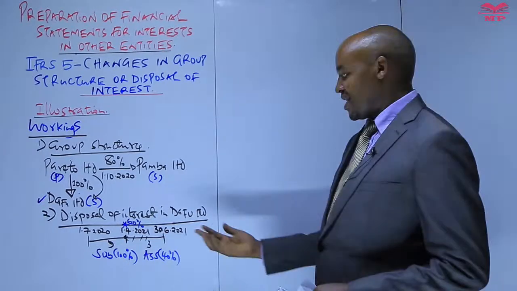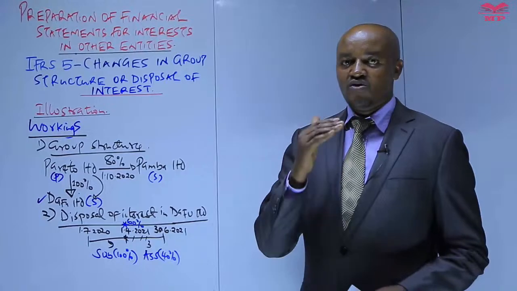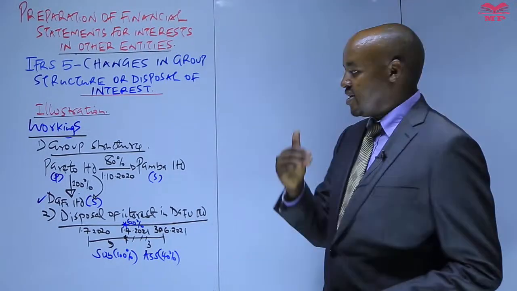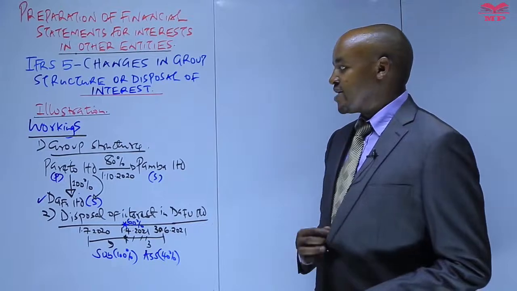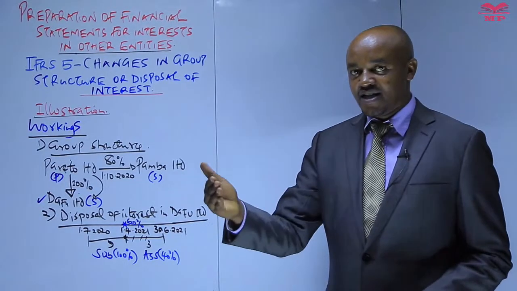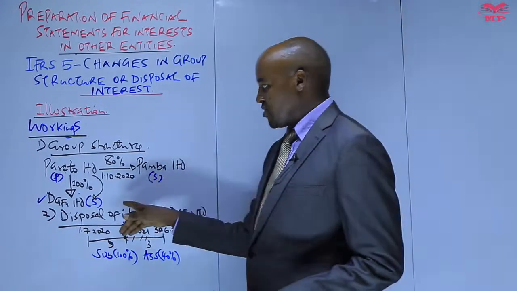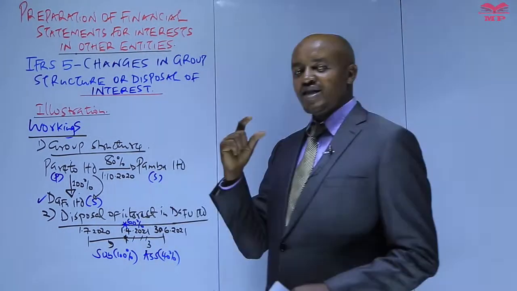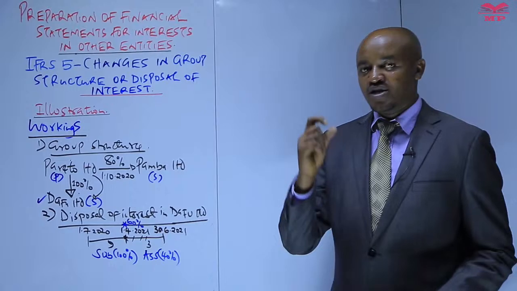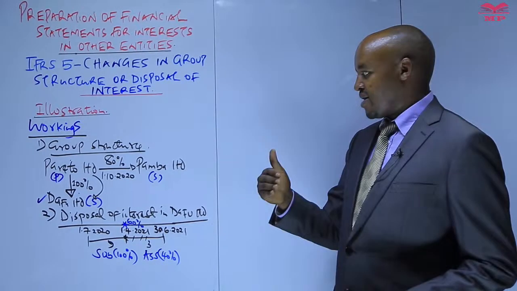But in the last 3 months, Dafu Limited will be an associate, and therefore what you need to include in the consolidated income statement is the parent company's share of Dafu Limited's profit after tax in the last 3 months. Also, because the parent company lost control, you have to determine the gain or loss on disposal, which you then recognize in the income statement as part of the profit or loss.